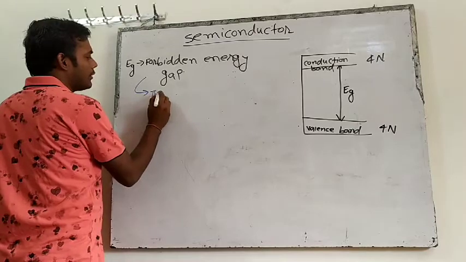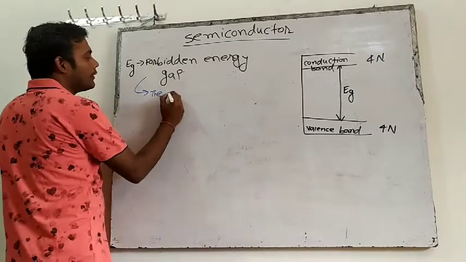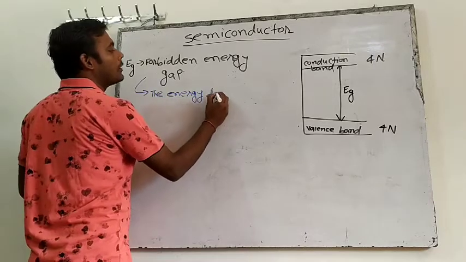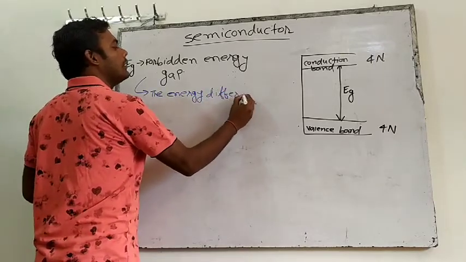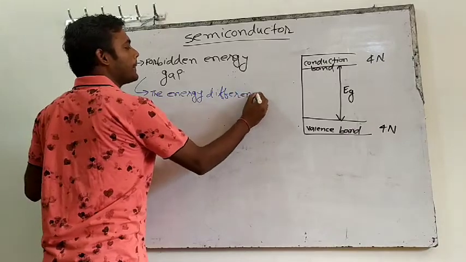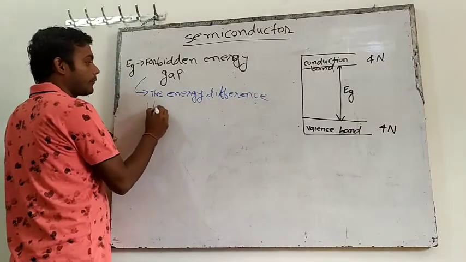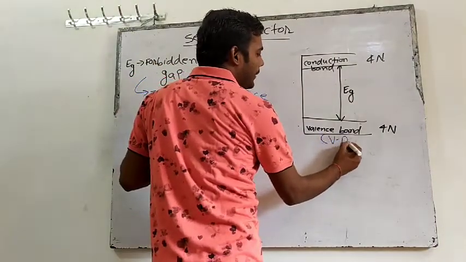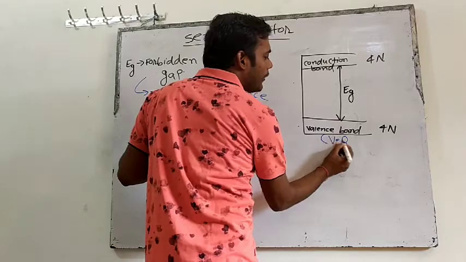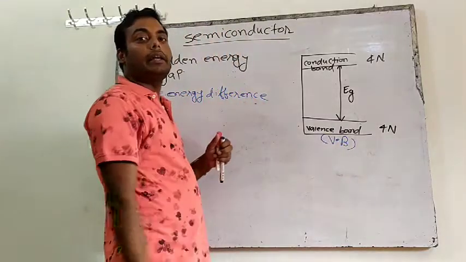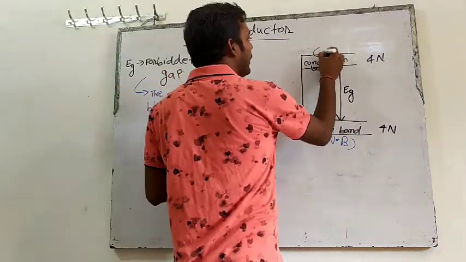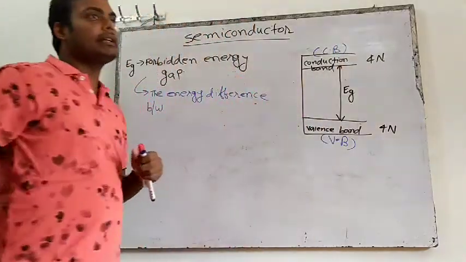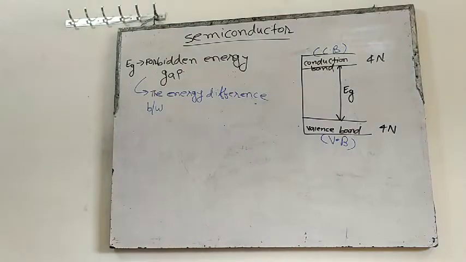The energy difference between conduction band and valence band. Valence band we will write by Vb, and conduction band we will write by Cb. When I write Vb, you will understand I am writing valence band, and when I write Cb, conduction band.